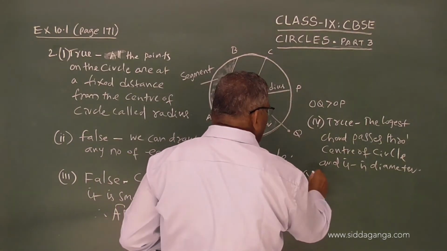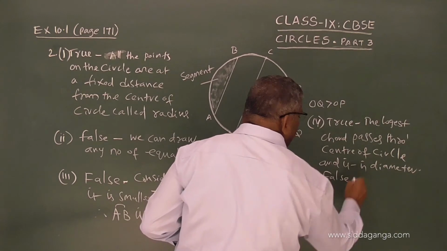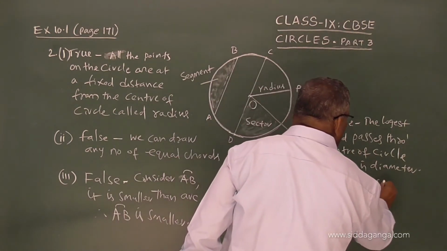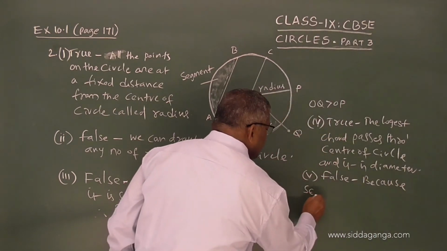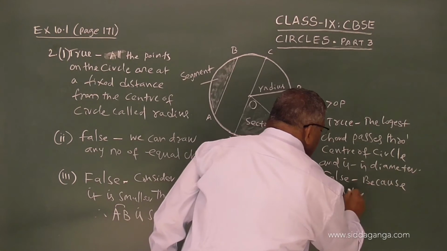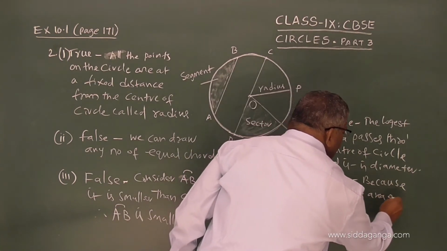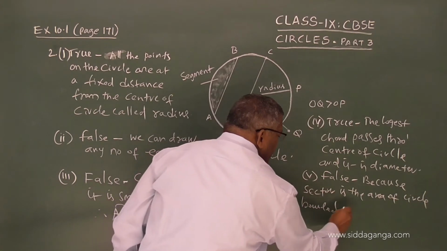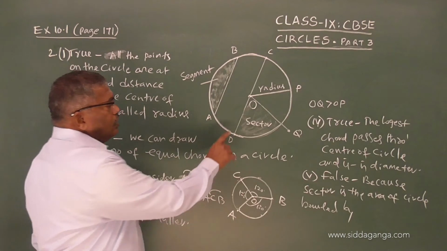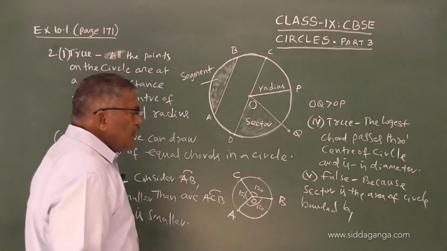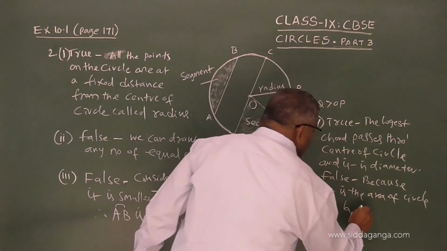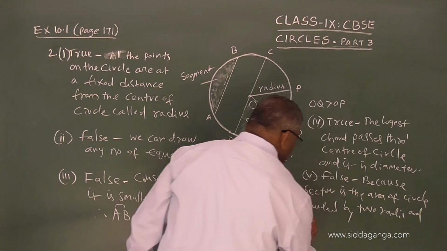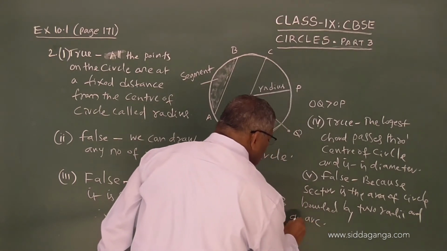So, therefore, question number 5 is false, because a sector is the area of a circle bounded by 2 radii and an arc.